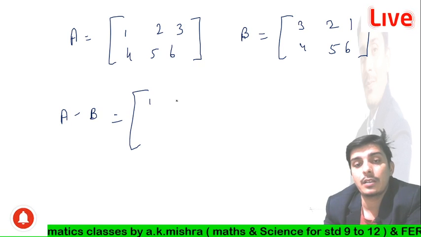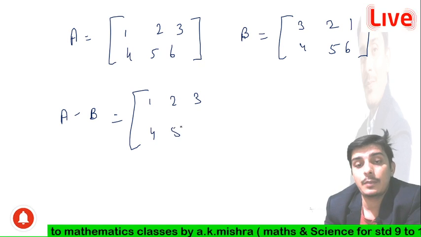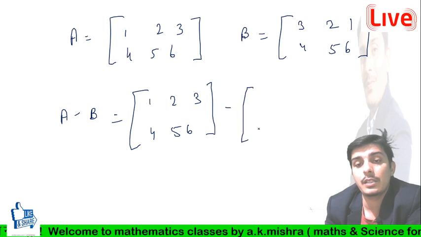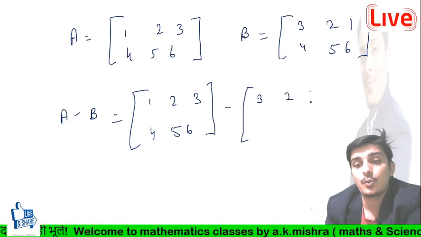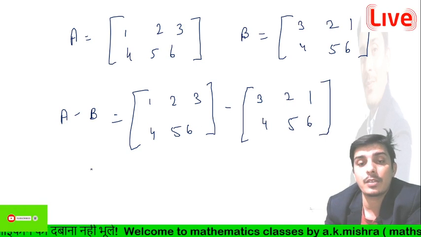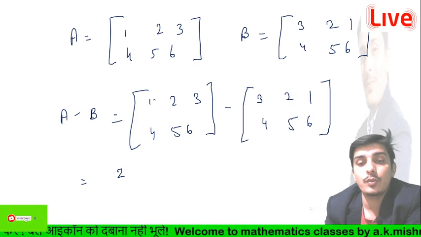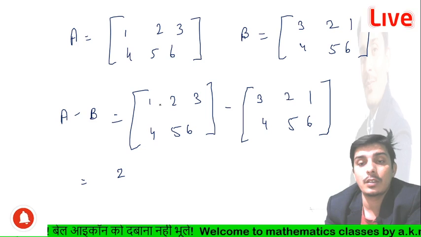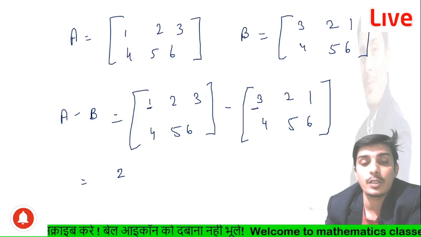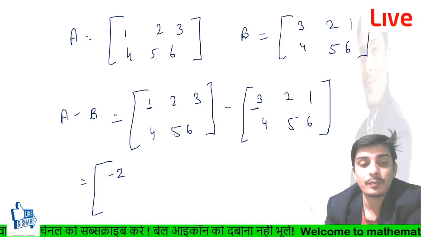So you can write here 1 2 3, the elements of A, and the elements of B are 3 2 1 4 5 6, and now you can subtract both the terms. After subtracting, 1 minus 3 equals 2, and this element you can subtract from this element, because both correspond to each other. So you can subtract both the terms.